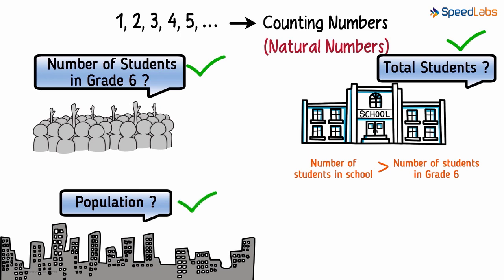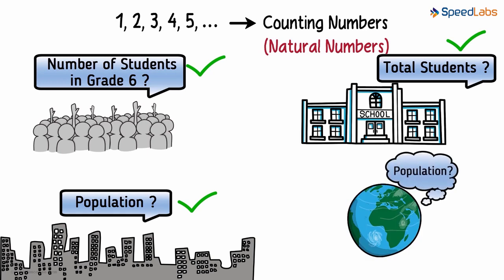But how? Well, to be honest, there are many ways in which we can do that, but we're not really interested in the way in which we can count. The point is that we can surely count the number of people in the city. There is definitely a number representing the number of people in the city, and this number could be in millions. It is obvious again that the number of people in the city will be greater than the number of students in college. Similarly, the number of people in the country will be greater than that in the city.